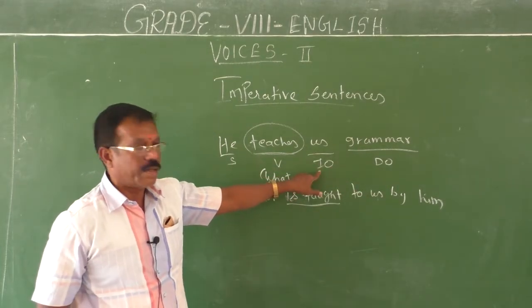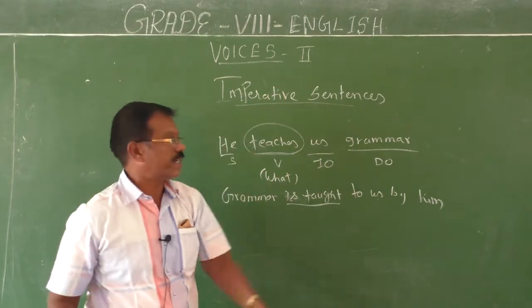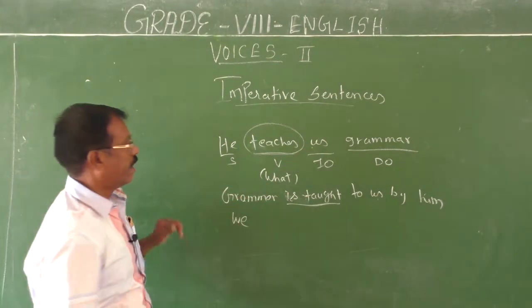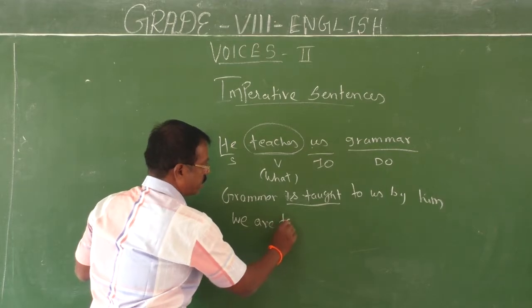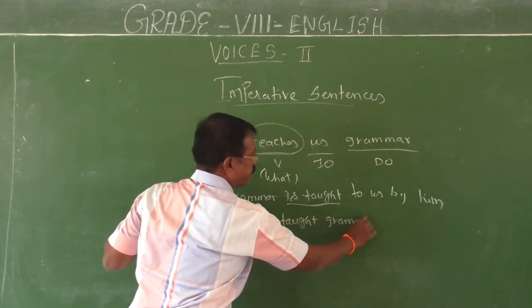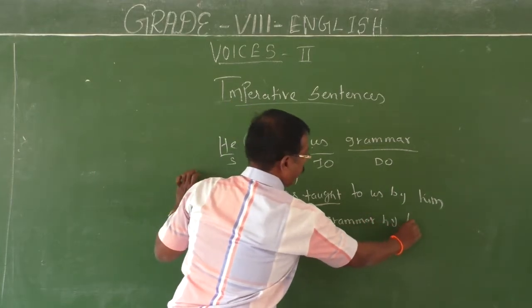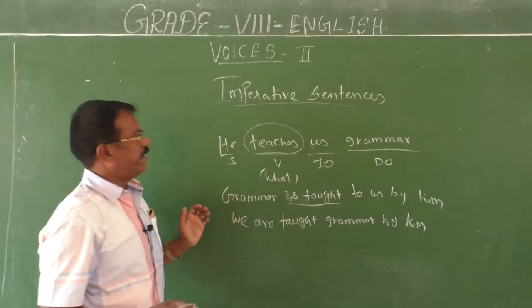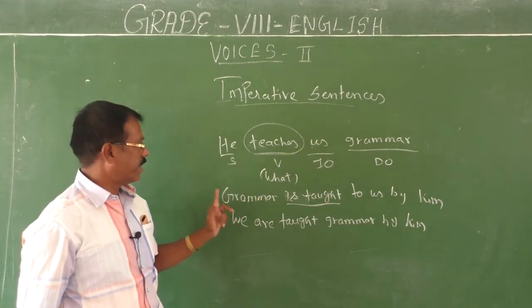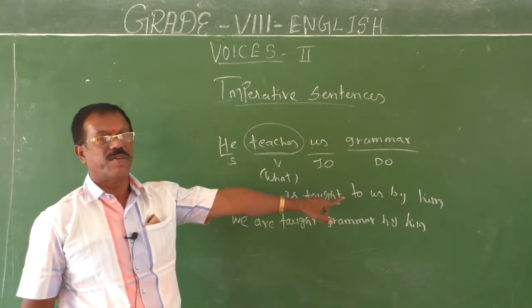Then using the indirect object, I have to go for another passive structure, that is, us should be changed into we. We are taught grammar by him. So he teaches us grammar. Using the direct object, I have given one passive structure: grammar is taught to us by him.